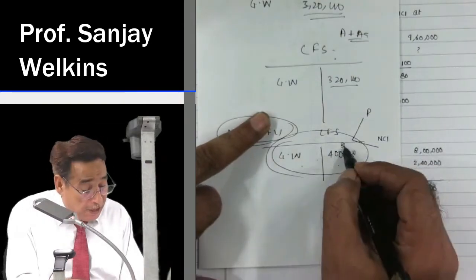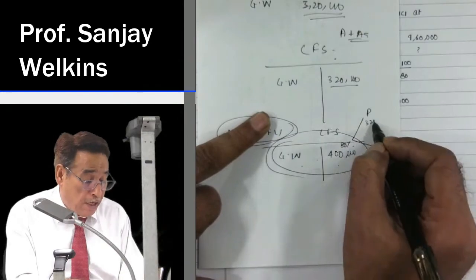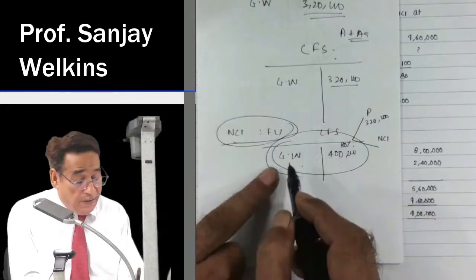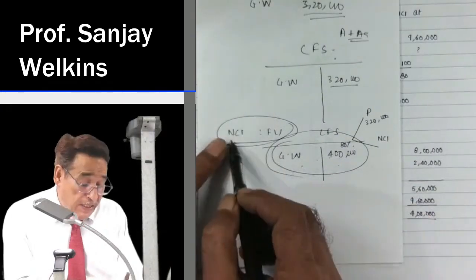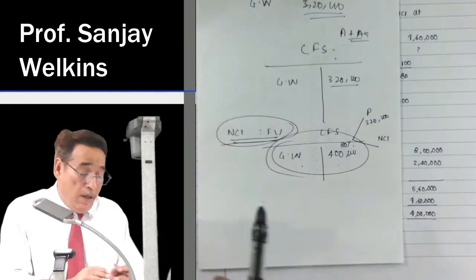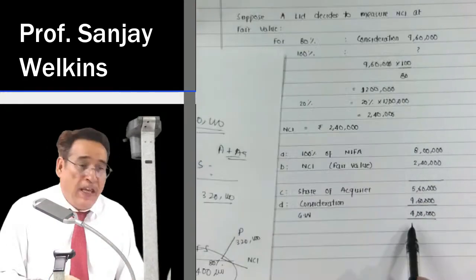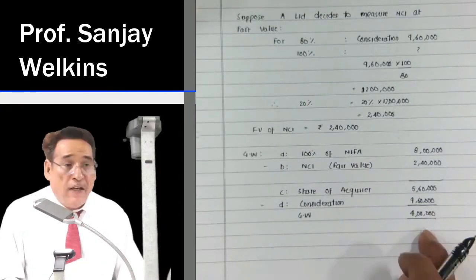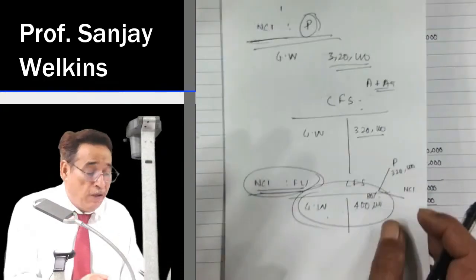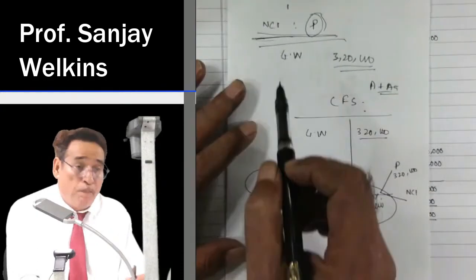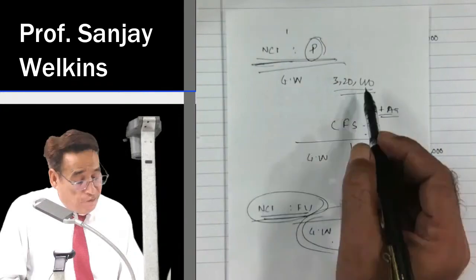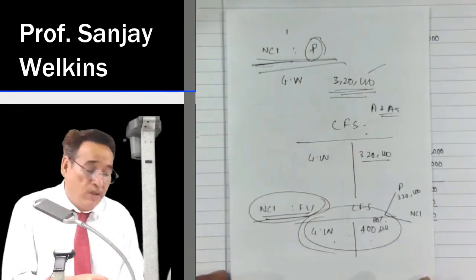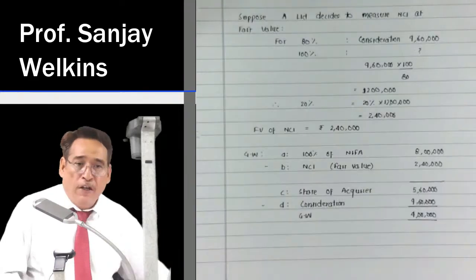If I compute 80% of this, it will be 3,20,000. Are you getting my point or not? If NCI is measured at fair value, the goodwill which we get is the combined goodwill of both parent and NCI. However, when NCI is measured on proportionate basis, the figure of goodwill reflects only the share of acquirer. This is the point I just wanted to hammer into your mind.